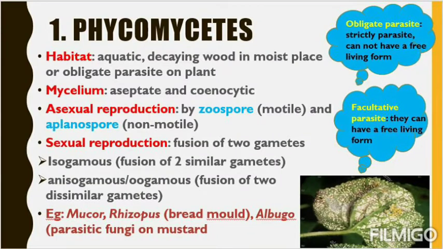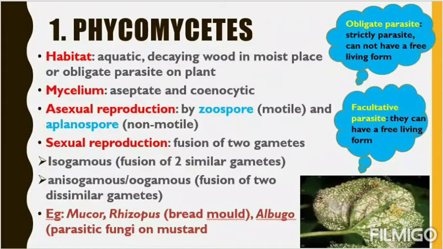Next, the sexual reproduction occurs by fusion of two gametes, that we know. But this sexual reproduction is again divided into two types. One is isogamous. Iso means same, and gamous means gamete. When the two gametes look similar, morphologically similar, it is called isogamous. And anisogamous or oogamous means the two gametes that are going to be fused are dissimilar. They don't look alike. They are not similar to each other morphologically. They are called anisogamous.